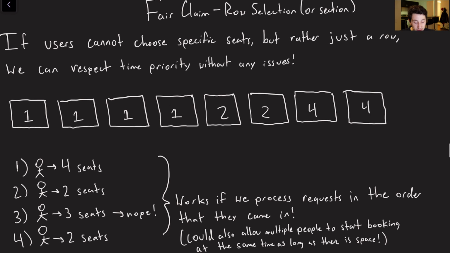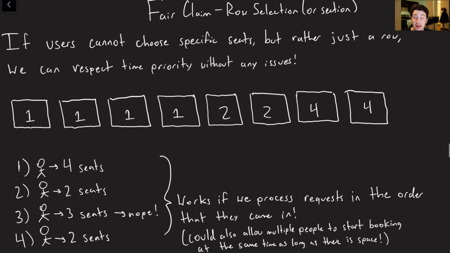Well, one thing that I've come up with here is actually just not letting users select their specific seats, but rather they would just select a row or a section, and in our back end we assign the user a certain amount of seats based on the number they're asking for, right? So let's say a person comes along and he says, hey, I've got this whole row right here. Here, I'll erase everything and then we can demonstrate it all at once. These are all open seats, each of these boxes.